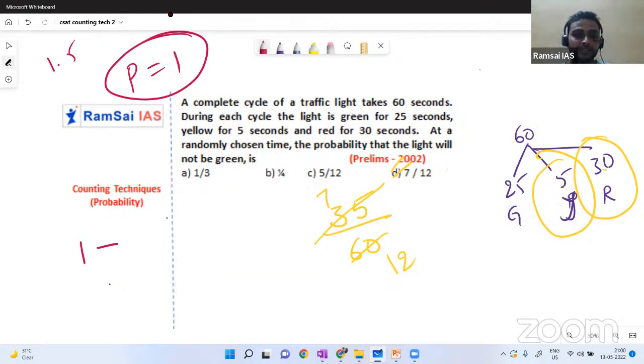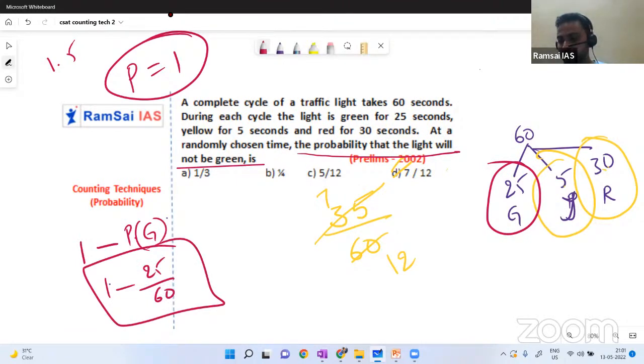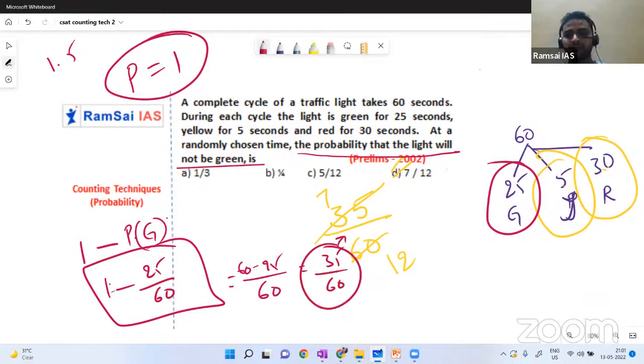Here the question is, at a randomly chosen time, what is the probability that the light will not be green? So 1 minus the probability of green. What is the probability of green? How many greens do we have? 25. 25 by 60. So what is 1 minus 25 by 60? Just calculate it, you will get the answer. How simple it is. So the LCM will be 60. 60 minus 25, how much? 35 by 60. The same we are getting here. Very simple. Maybe in future we need to use this case to solve some other problems.